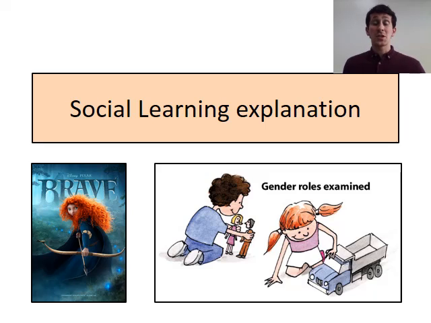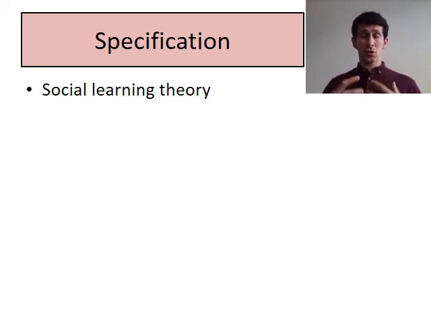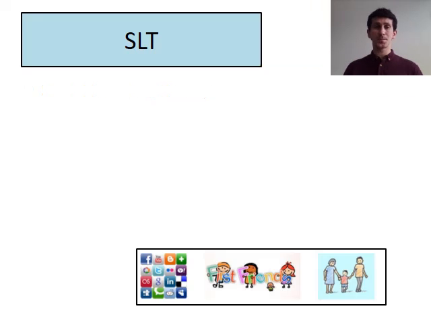This video is going to look at the social learning explanation for gender development. Your specification just states the social learning theory. There's no keywords, anything that you have to include. So when you're answering an essay question, you can include all these points from this video. Or when you're answering a shorter question, you can pick which parts and which key terms you want to include, because none of them are specifically named on the specification.